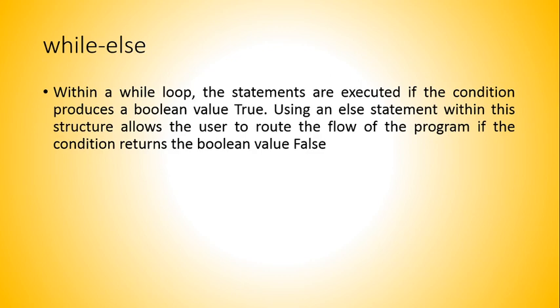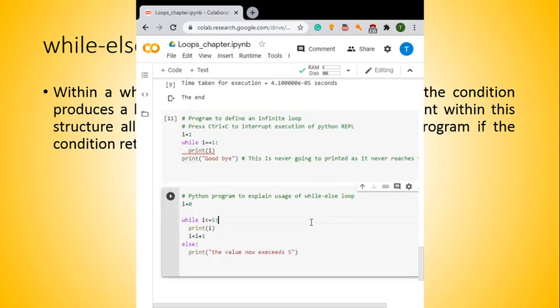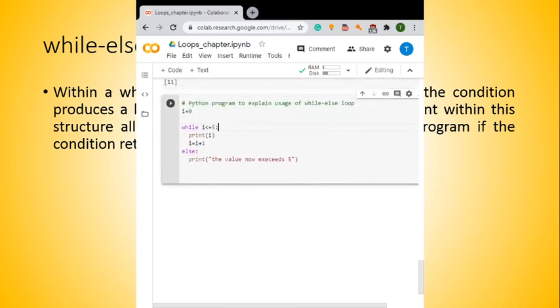It will be more clear with this example which I am showing here on the platform. This is the particular code which we are going to demonstrate. Initially I have initialized I with the value 0. Now while I is less than or equal to 5, this is the condition, it will print I, and then I is equal to I plus 1.